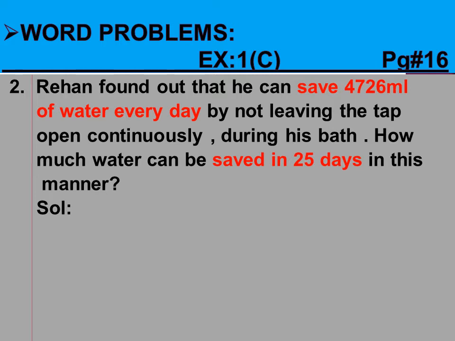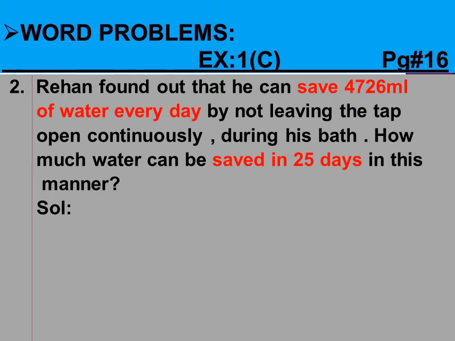After visualization, this statement is about saving of water. That is, Rehan can save water every day, and when he saves the water every day, how much can he save in 25 days. This is our visualization. This statement is related to saving water.